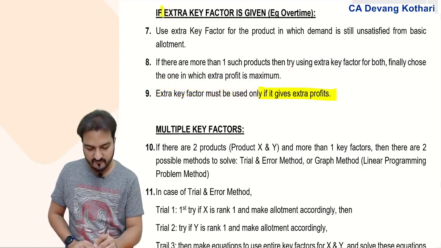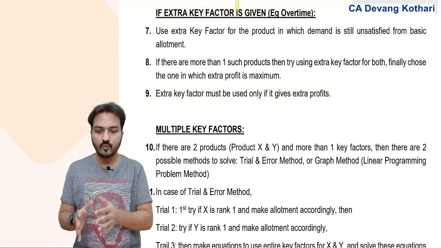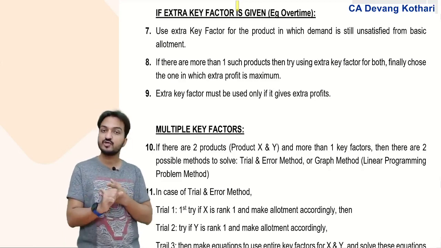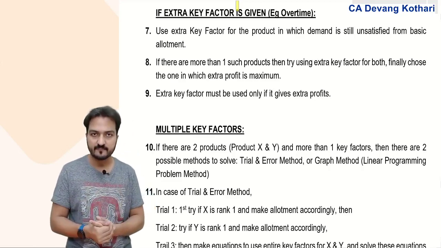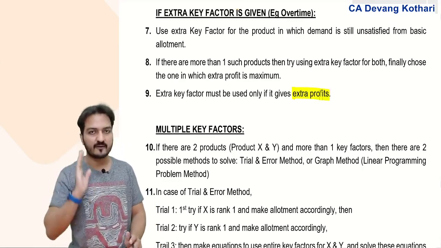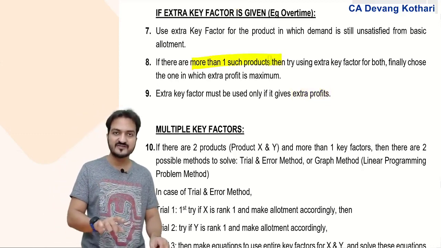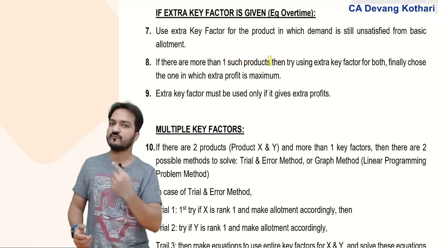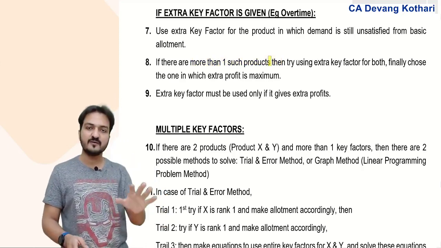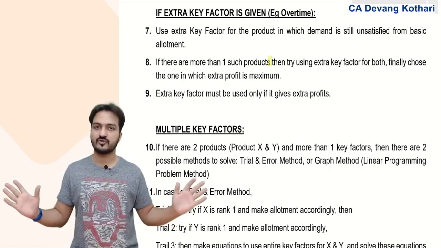So for every such question where extra key factor is given, you first find out from the question how much key factor is extra. Secondly, you identify which are the products where demand is unsatisfied. If there is only one such product, calculate the extra profit of extra units in that product. If there is more than one such product, then you calculate extra profits by using the extra key factor in each of those products. Whichever gives me the highest profit, that is the product I should make in the extra time. If none of them give me profit, then I should not use the extra time.